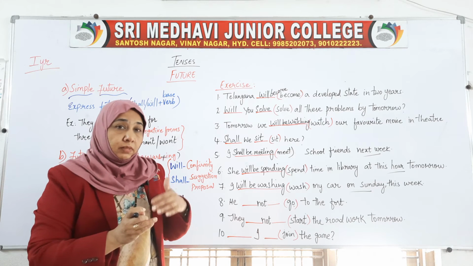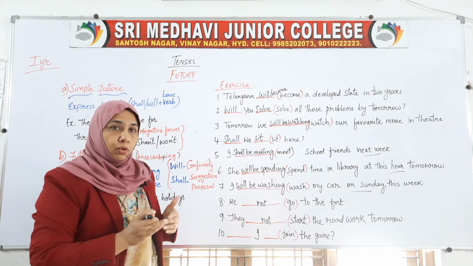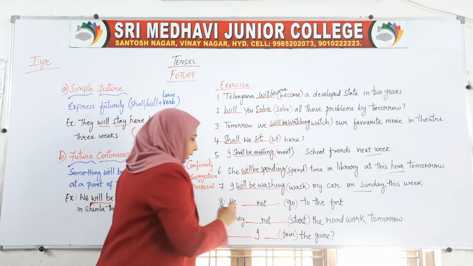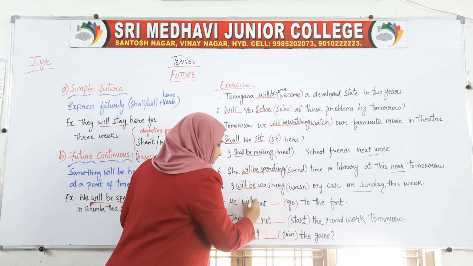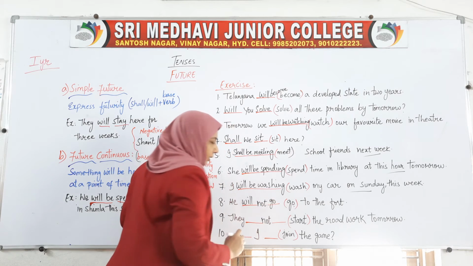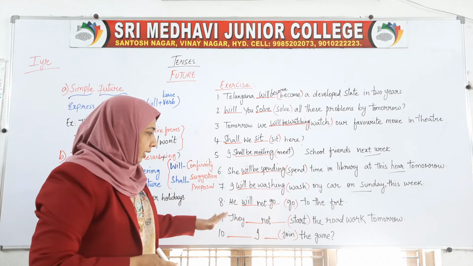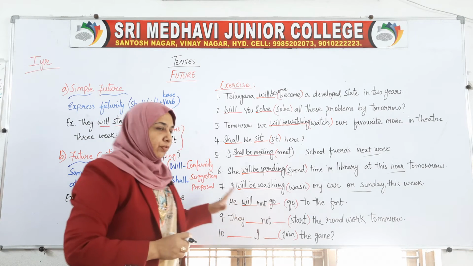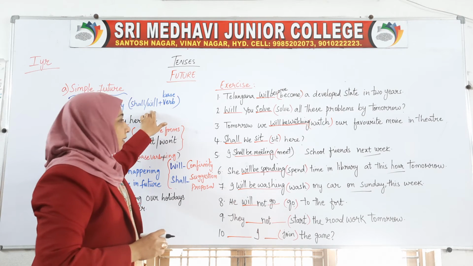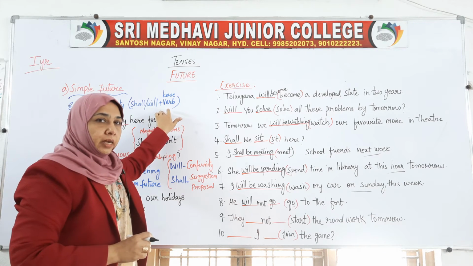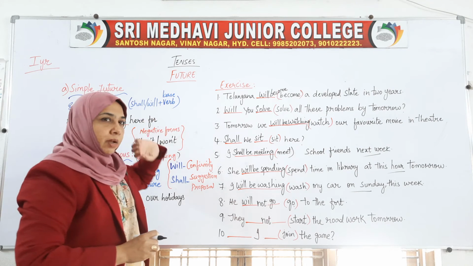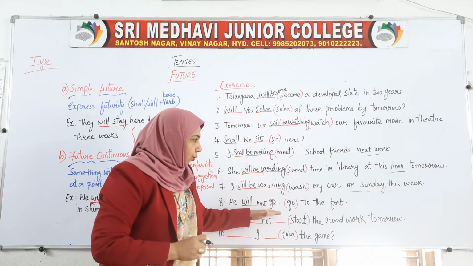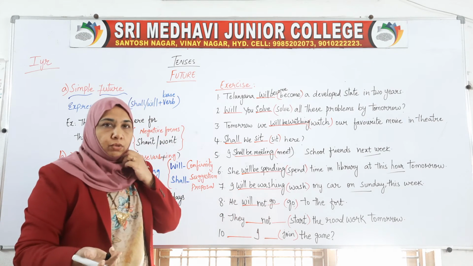He is talking about some person who they think will not do that. So what do we have to write down? He will not or shall not go, as it is, because when we are using the simple future tense, the base form of the verb stays as it is, in either a negative or a positive format. We have to use the base form as it is. He will not go to the fort, or he shall not go to the fort.